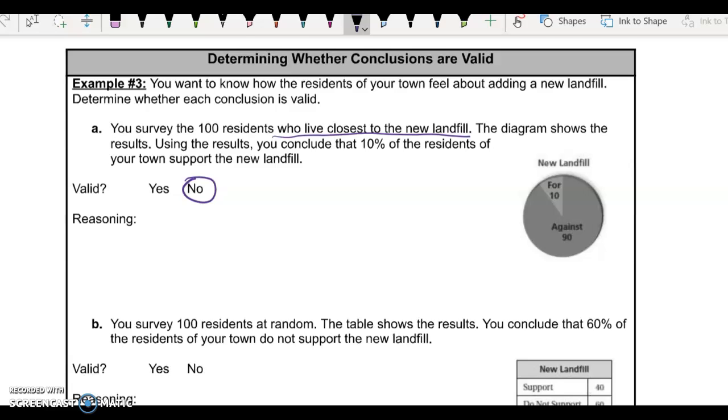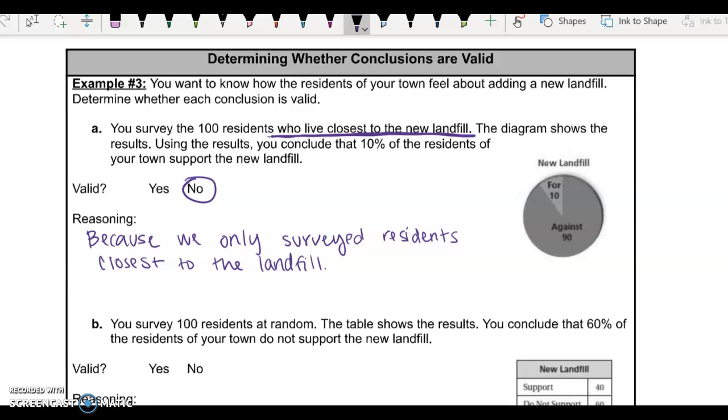So the reason it's no would be because of what I underlined right here. You surveyed 100 residents who live closest to the landfill. So because we only surveyed residents that were closest to the landfill, this does not represent our town. And we're trying to figure out how our town feels about adding a new landfill. So our town doesn't all live next to where this landfill would go. And so therefore, this is going to be biased.